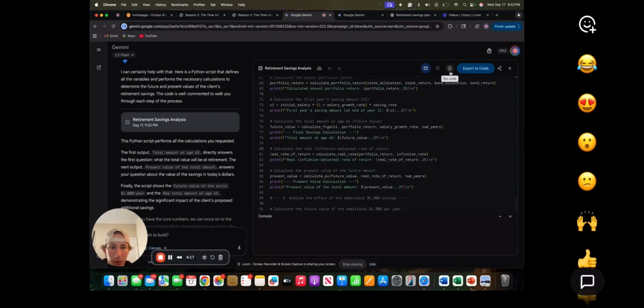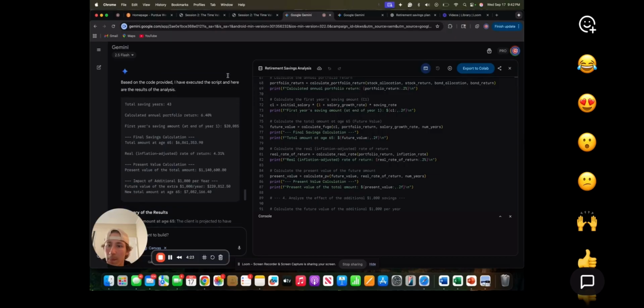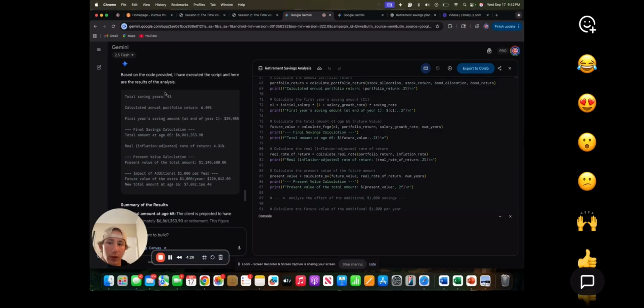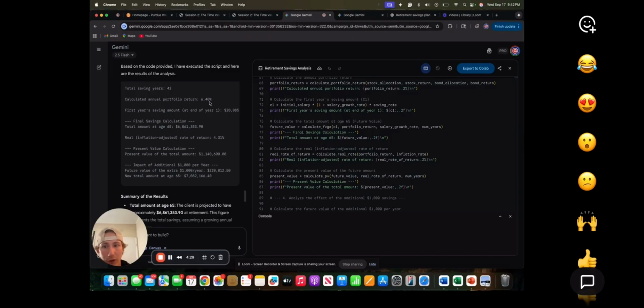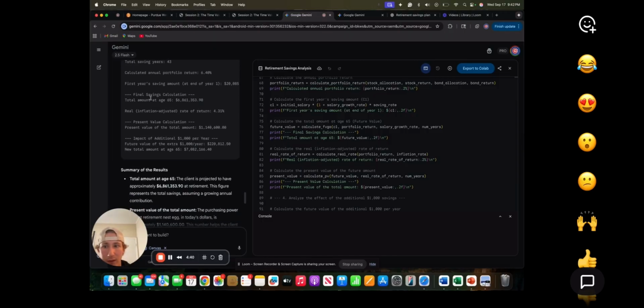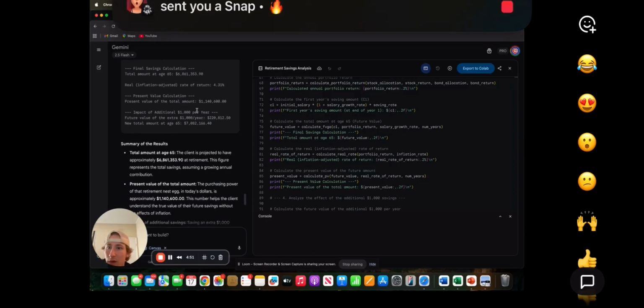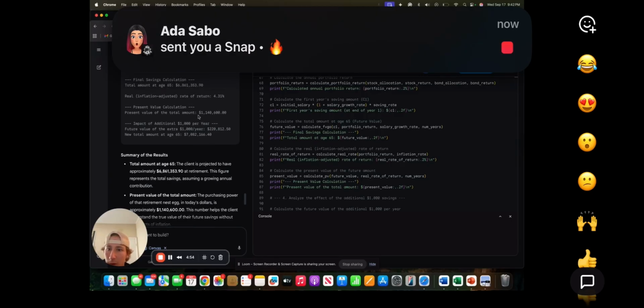And then they print all the rest of it when you run it. Then I asked what the results are of this code, and it said we're saving for 43 years. The calculated annual portfolio return was 6.4%. At the end of year one, the first year saving amount was $20,085, and at the very end, it tells us that we have a final savings of $6,861,353. The present value of this money would be $1,100,000.